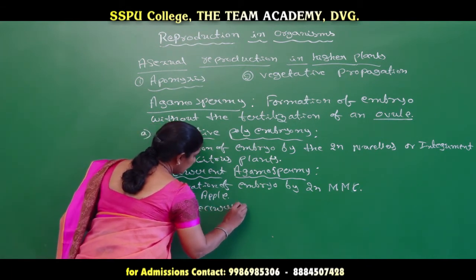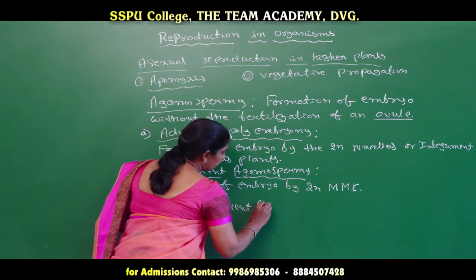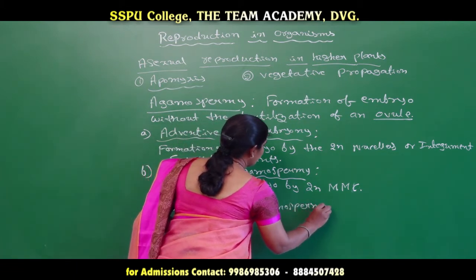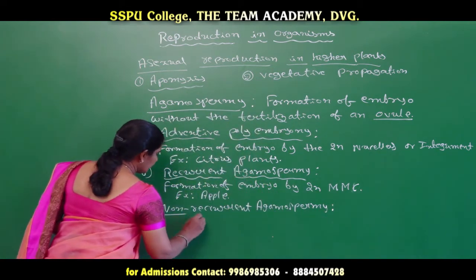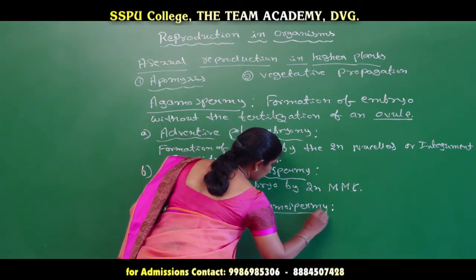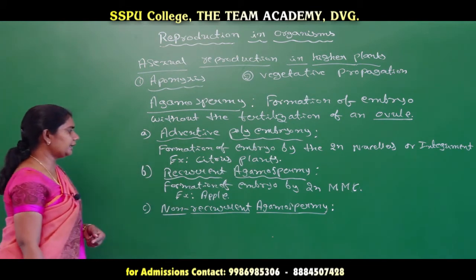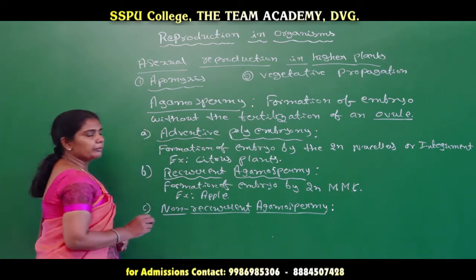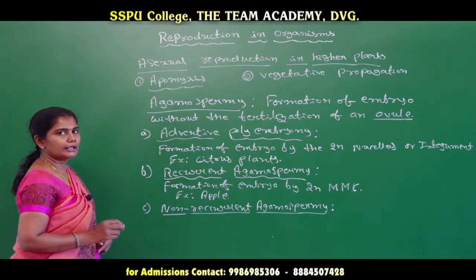The third type of agamospermy is non-recurrent agamospermy. In non-recurrent agamospermy, the embryo is formed by the haploid egg.